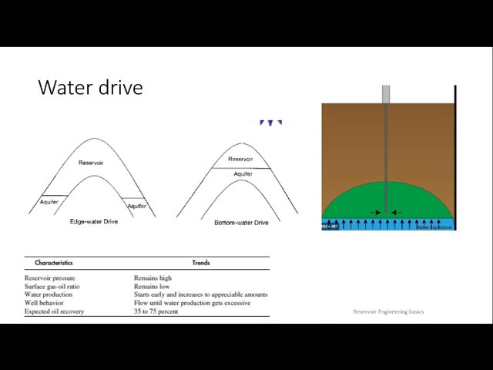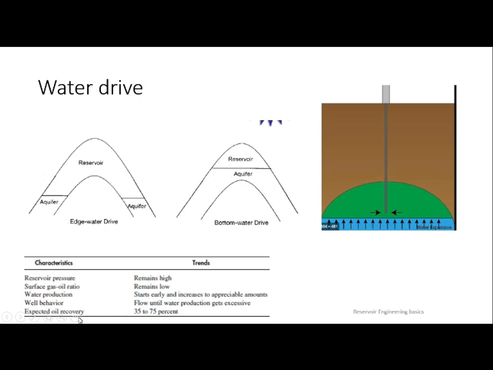Since water is the primary drive mechanism, you have to be careful enough to maintain that drive towards the oil water contact only. If you make some mistake, then water will start to come into your perforations, and that will not be a good sign. You have to close the well and wait until the water goes down with gravity. So you have to do some kind of operations when water starts to get produced. That is the reason it may start early, but increase to an appreciable amount. You have to avoid that increasing part of water. That is what exactly they want to tell about this.